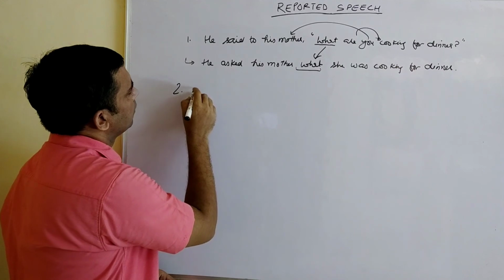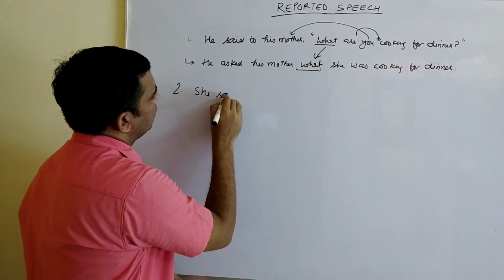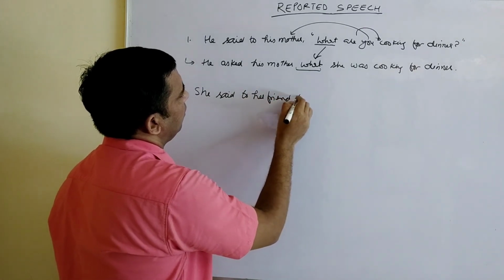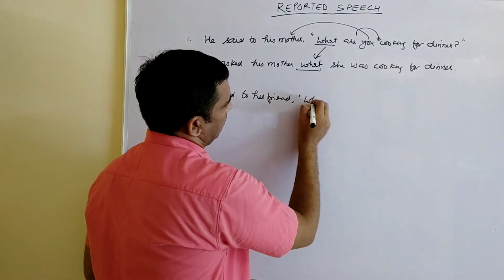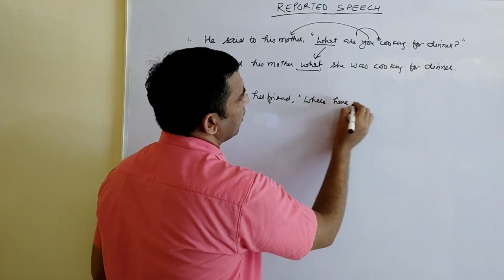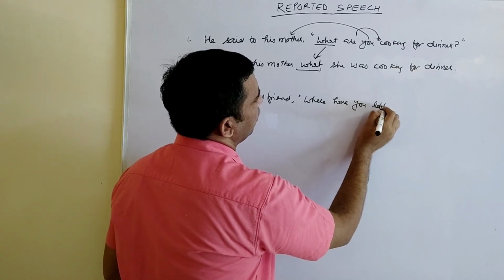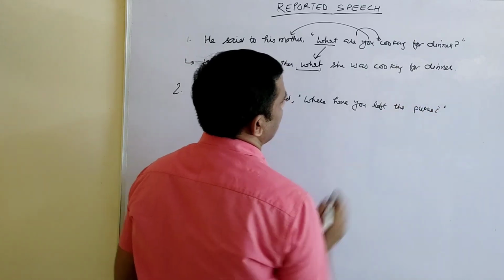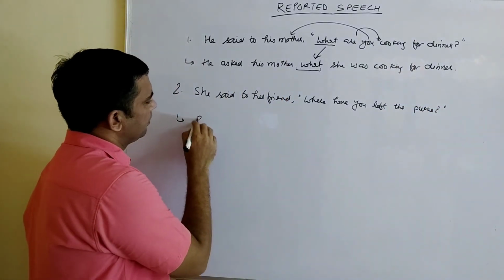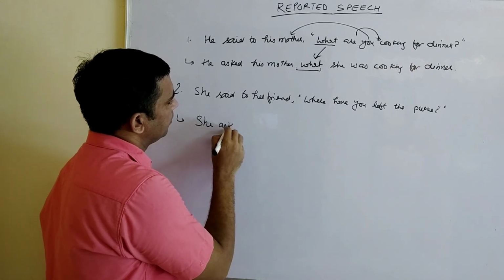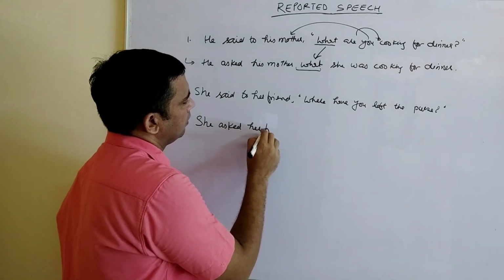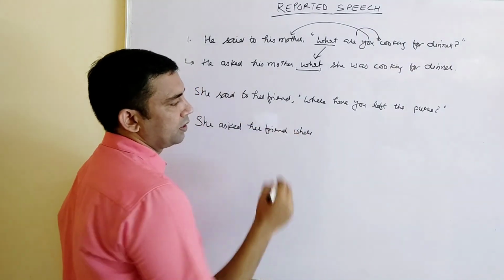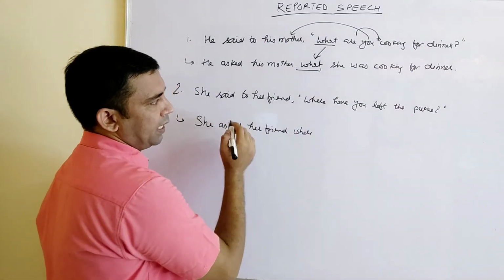Number 2. She said to her friend, comma, inverted comma, "Where have you left the purse?" Changing it: she asked her friend where, because no conjunction is required as it is. Now "where", just forget it.